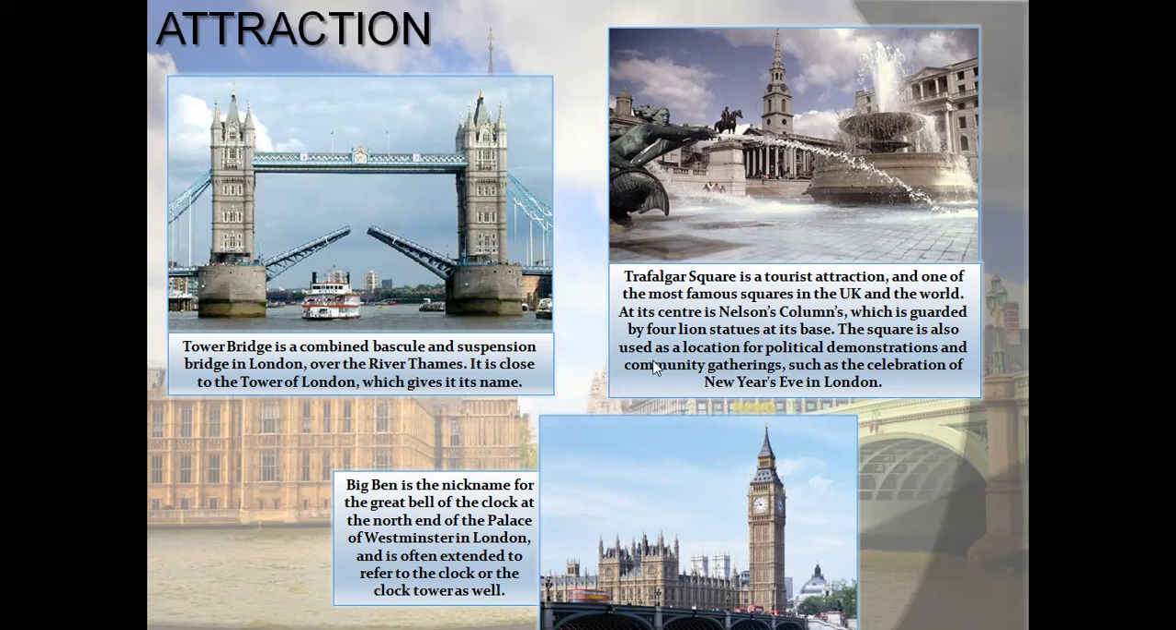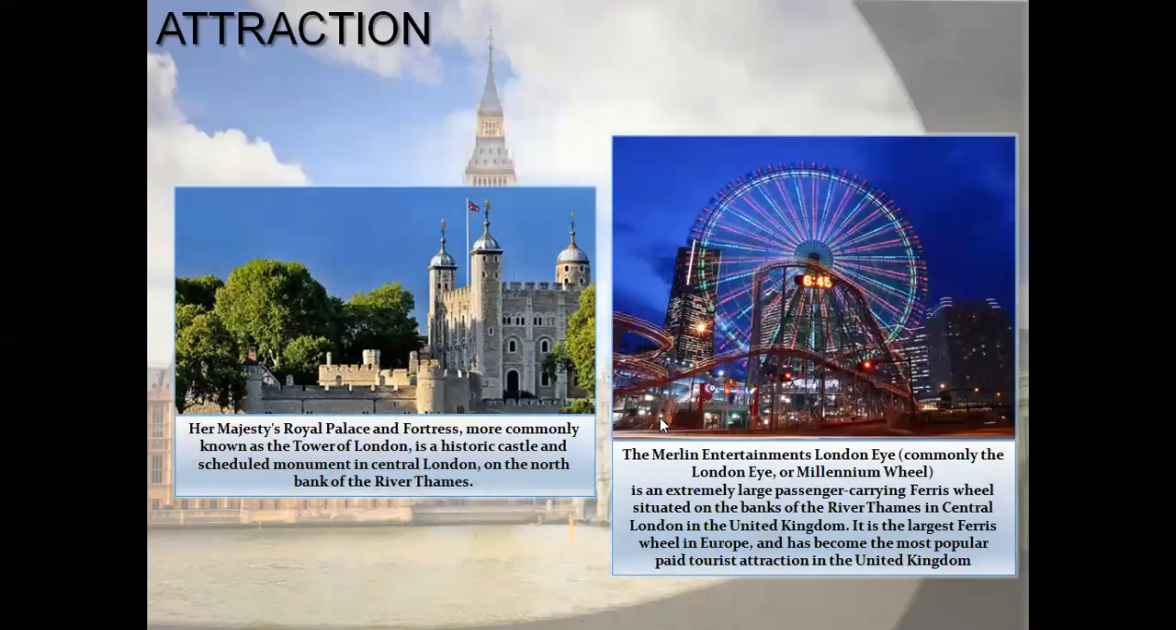Next is the Big Ben. It's a nickname for the great bell of the clock at the north end of the Palace of Westminster in London, and is often extended to refer to the clock or the clock tower as well. The next attraction is Her Majesty's Royal Palace and Fortress, more commonly known as the Tower of London, a historic castle and a scheduled monument in central London on the north bank of the River Thames.